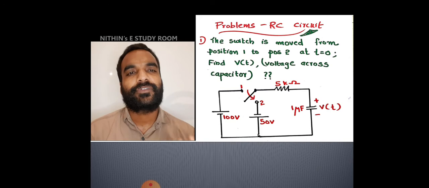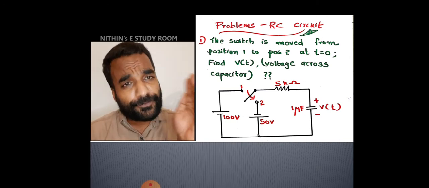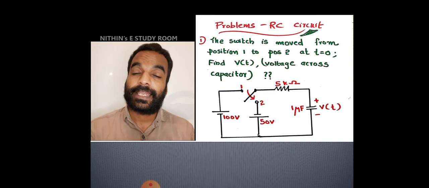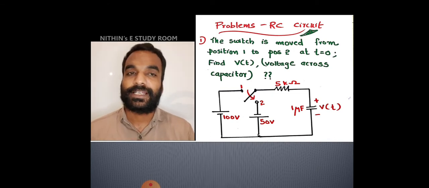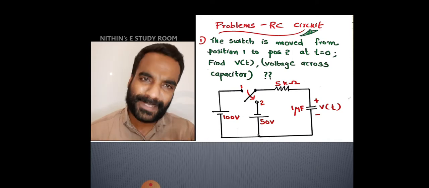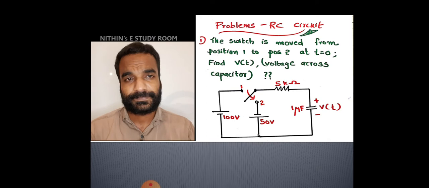So first of all we have to analyze the condition before the switching instant, that is 0 minus time. 0 minus time means the time just before switching happens. 0 is the time of switching. 0 plus is the time just after switching.